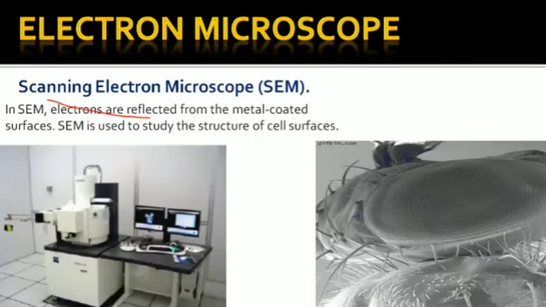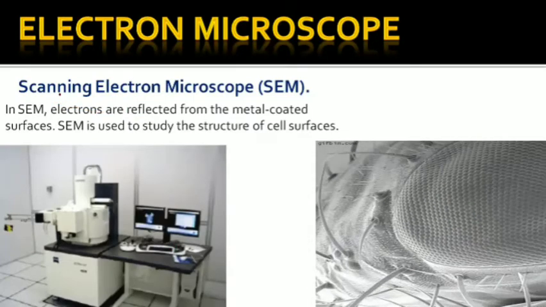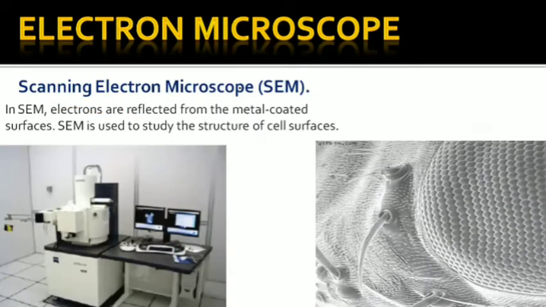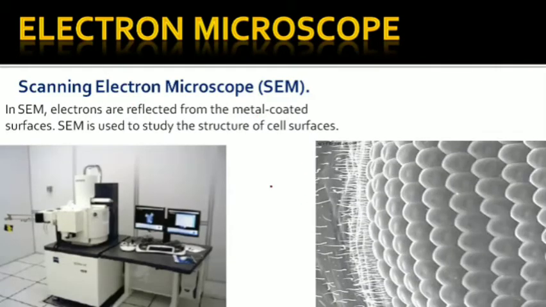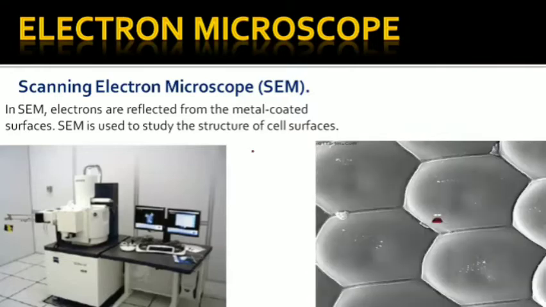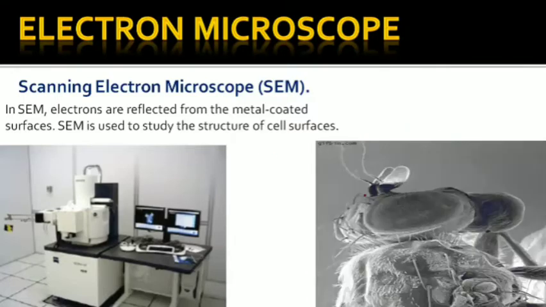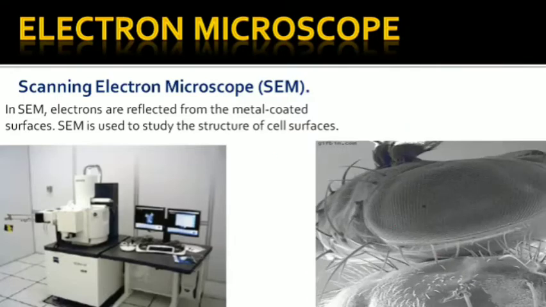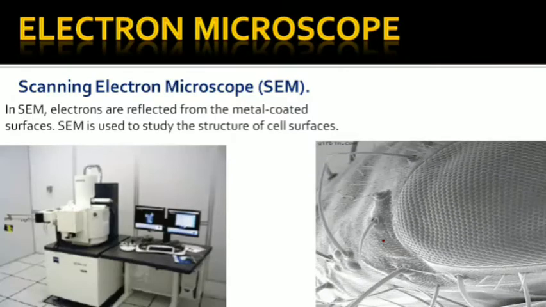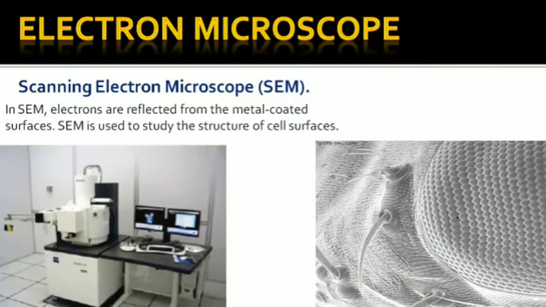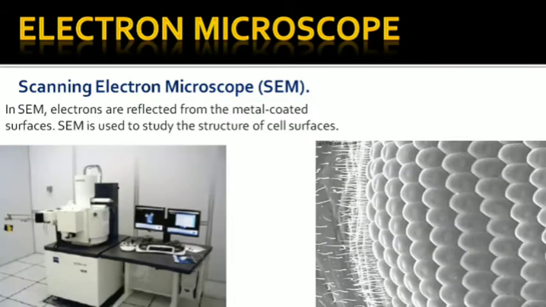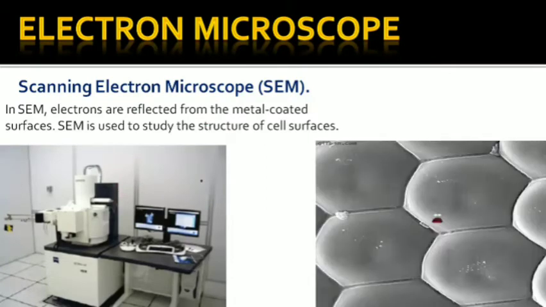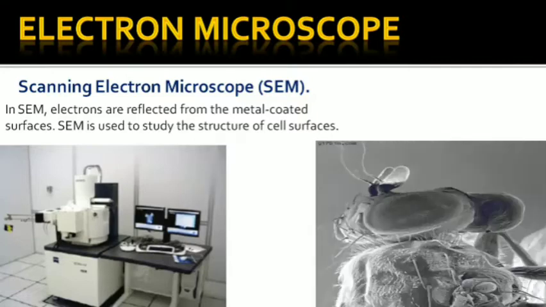The other type of electron microscope is the scanning electron microscope. It just scans. It means the electrons are reflected from the surface. So when we reflect them, we can see only the surface, the cell surfaces, like the cell wall and cell membrane, not inside, like you can see here in this image. So this is the scanning electron microscope, and computers are attached with this to see the image clearly.